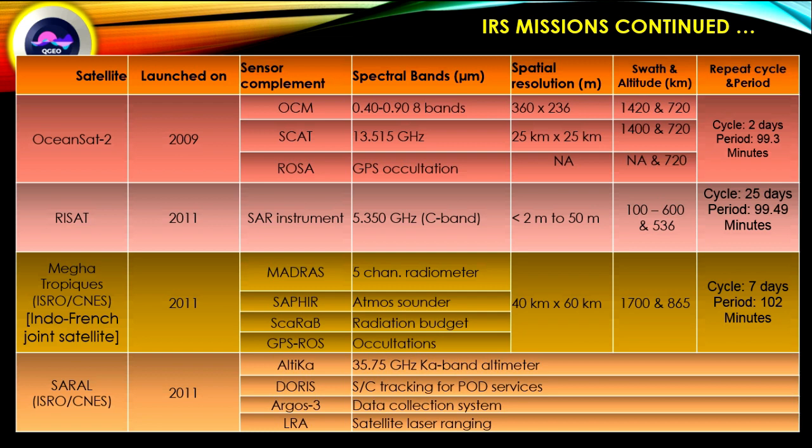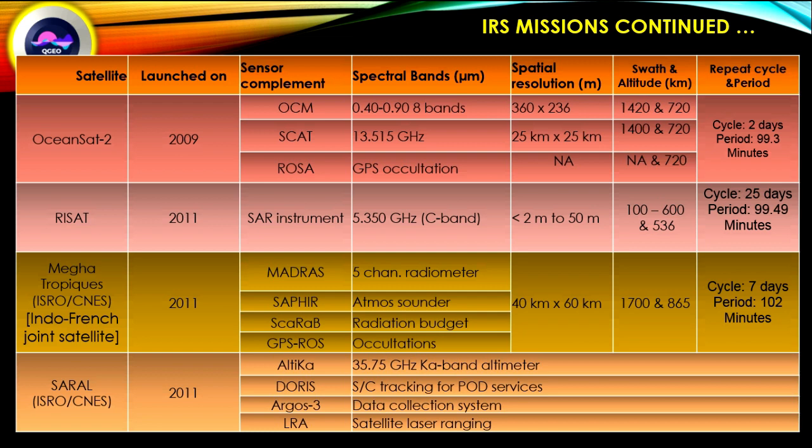Megha-Tropiques, Indo-French joint satellite, launched in 2011. It has 4 sensor complement: MADRAS, SAPHIR, ScaRaB, and GPS ROS.